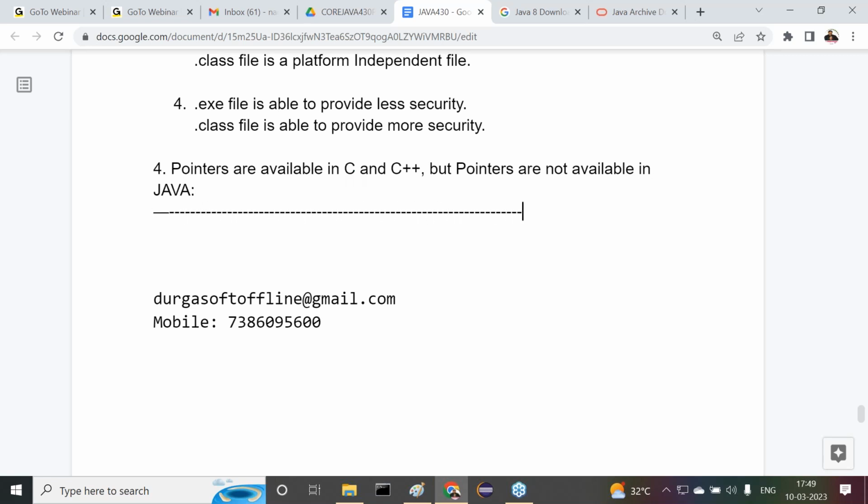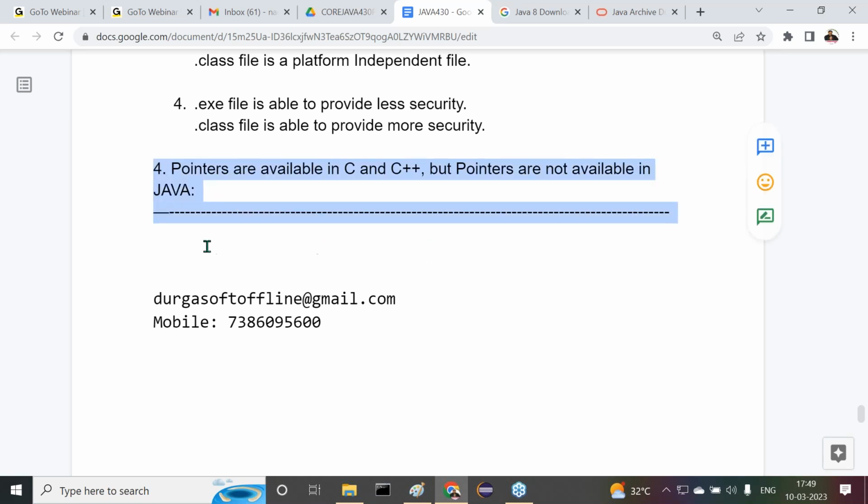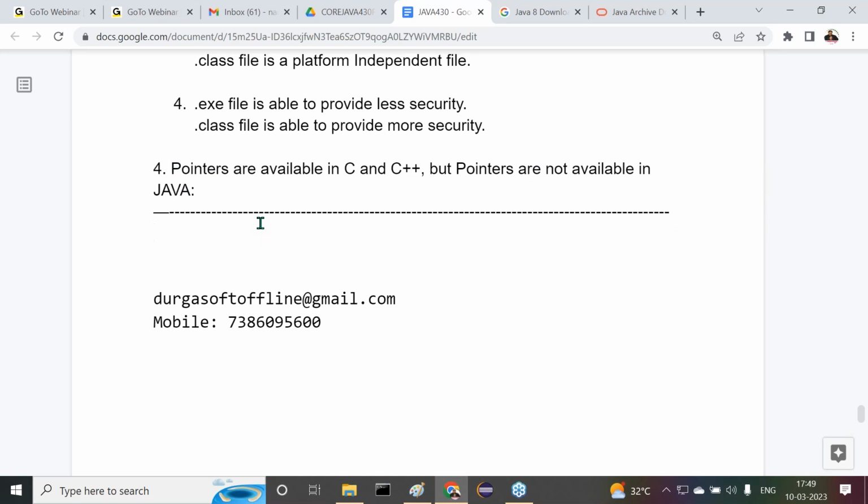But pointers are not available in Java. Pointers are available in C and C++, but pointers are not available in Java. All right. Now I'm asking one question directly. Tell me first of all, what is a pointer? What is a pointer variable in C and C++? As you're having some knowledge on C and C++, what is a pointer variable? Any idea?